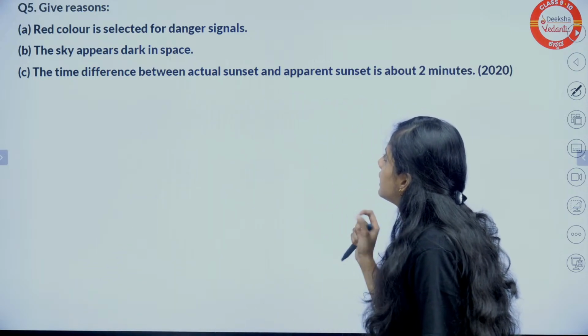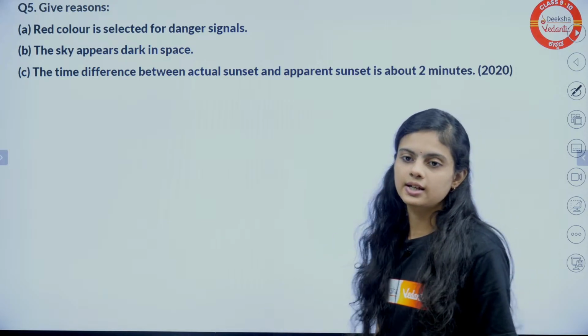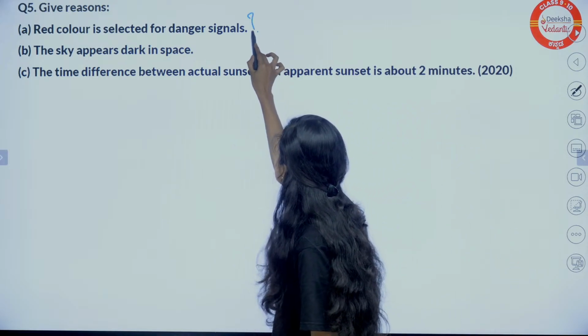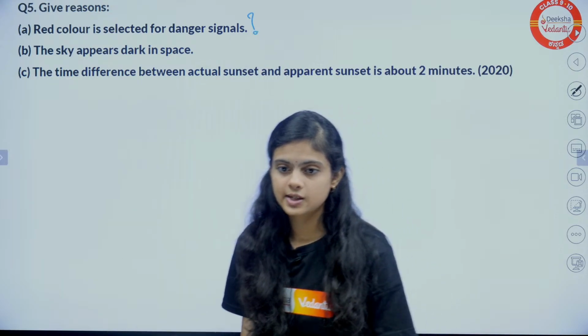Moving forward, red color is selected for danger signals. I have just explained why. Why is red color used in danger signals?